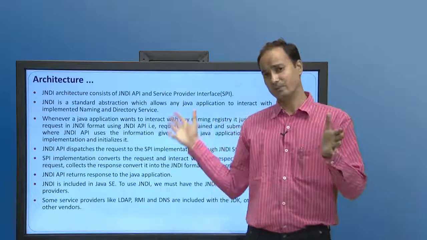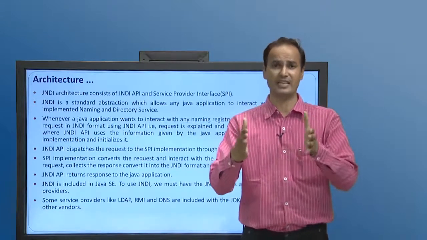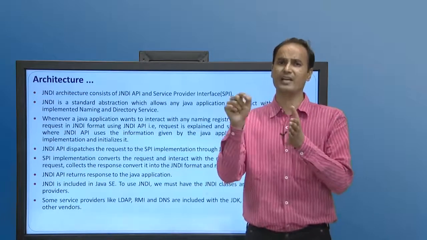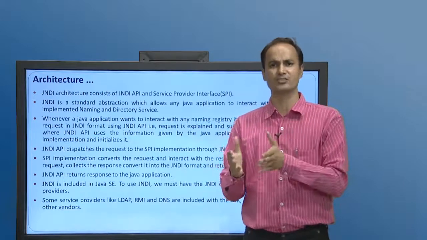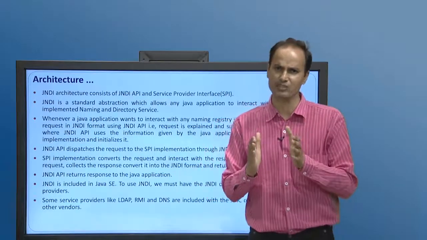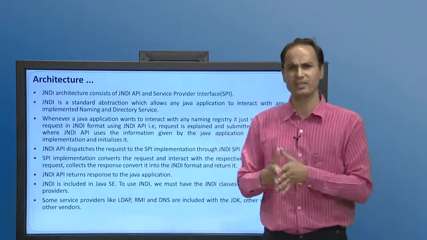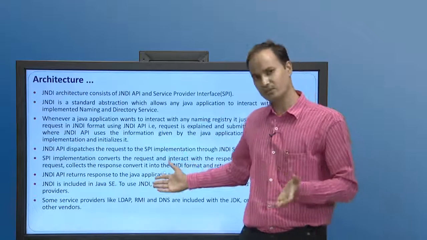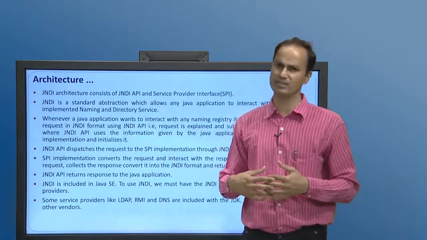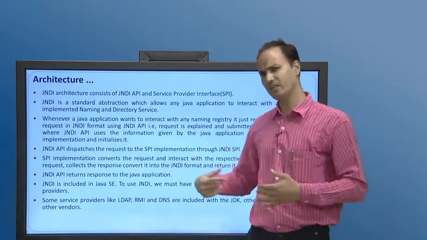Now, after learning the architecture, we need to know how to implement JNDI in Java applications. Generally, JNDI comes with the JDK; it is included in the Java Standard Edition. As we download and install the JDK in our system, it comes with it, so we can use it directly and do not need extra Java files or libraries to be imported. Certain service providers like RMI, DNS, and LDAP are already in the built-in JDK, but if you want other services, you need to import them from other vendors.